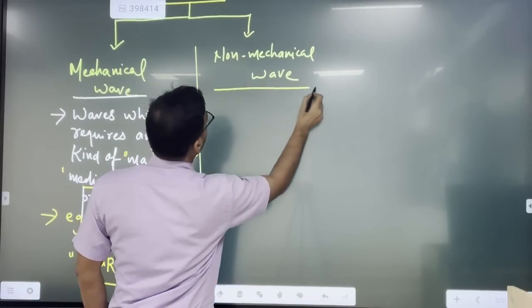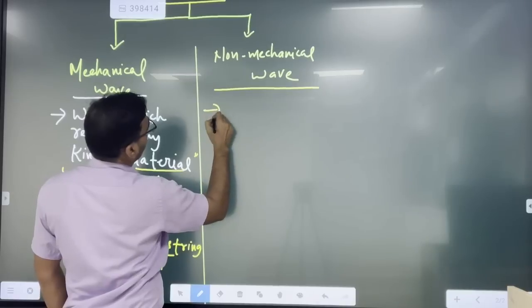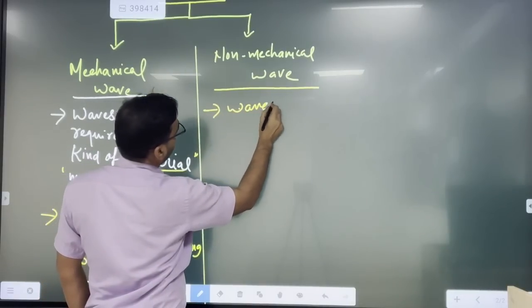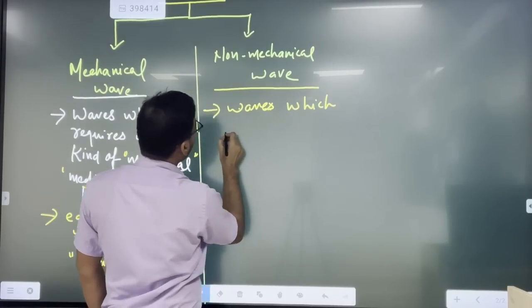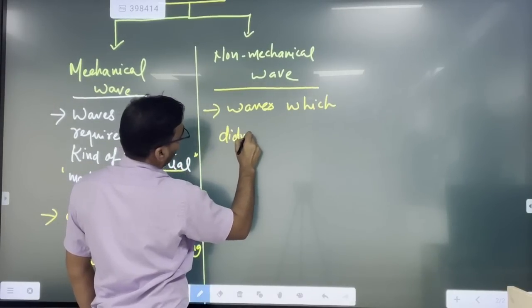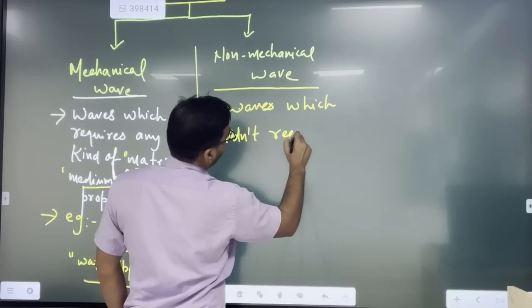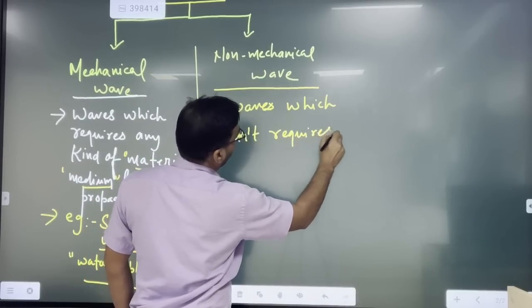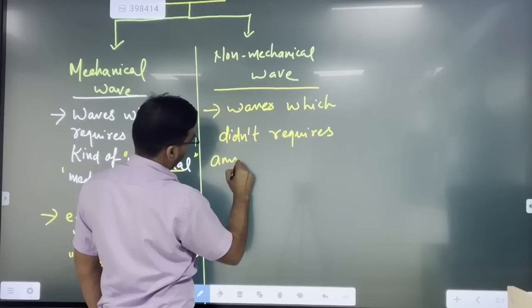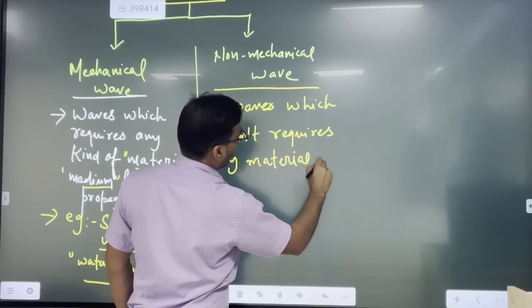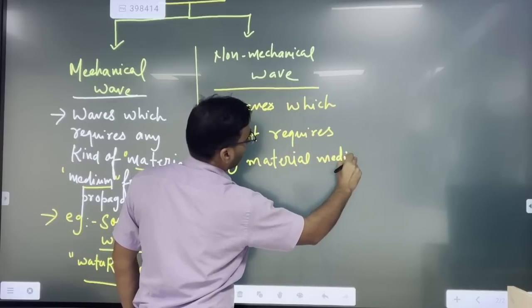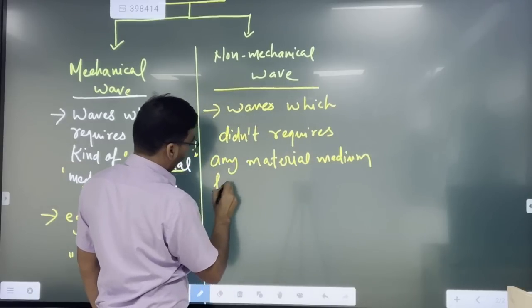The waves which didn't require, understood, any material medium for its propagation.